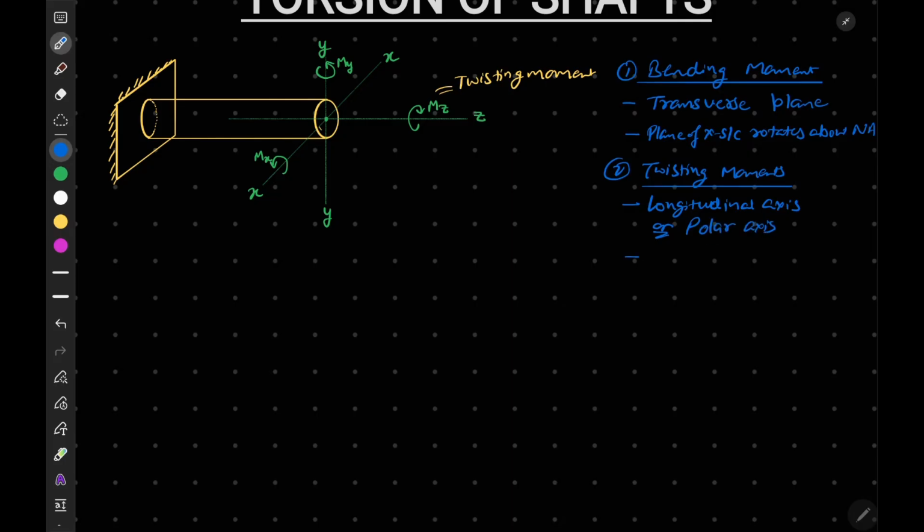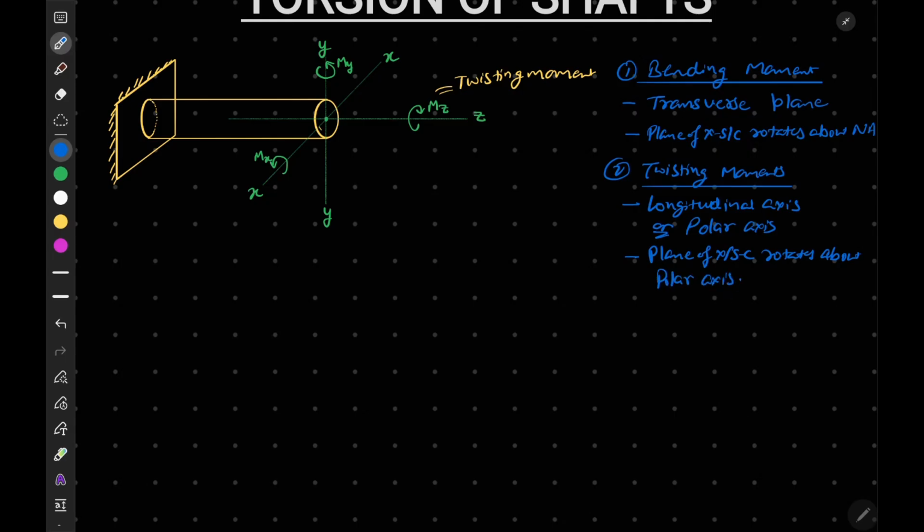Second point, the plane of cross section rotates about the polar axis.